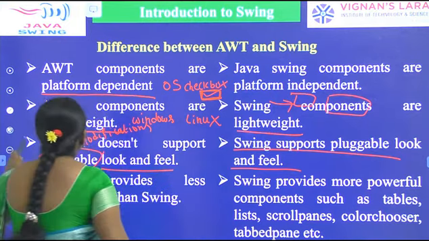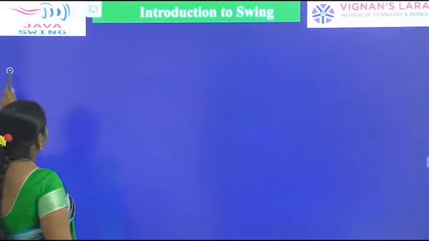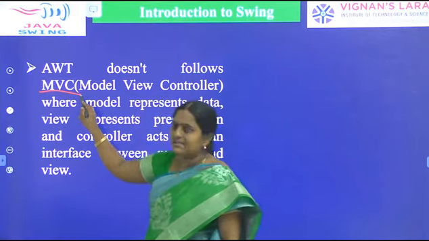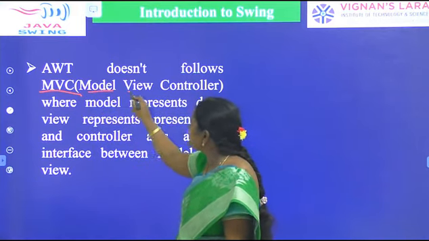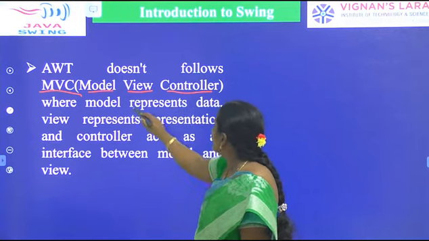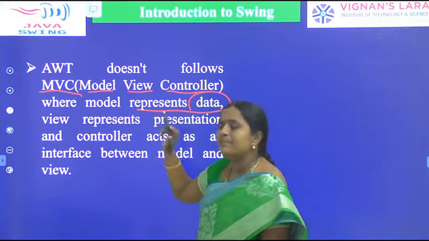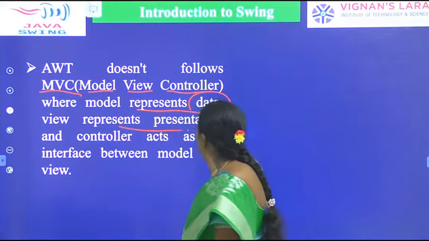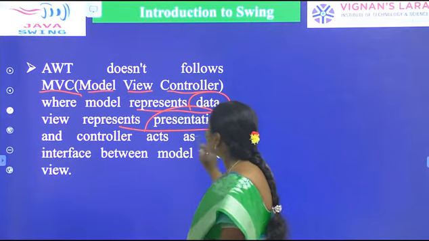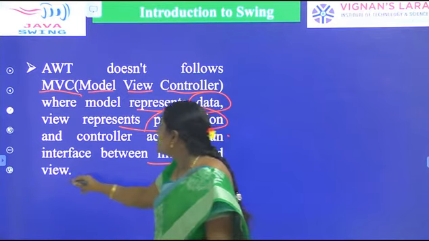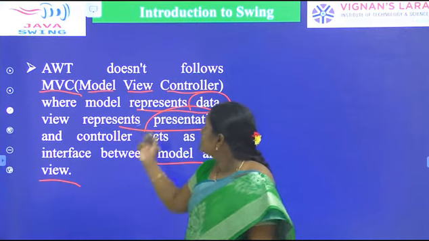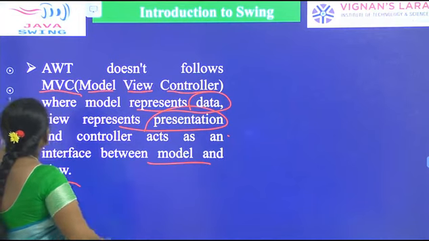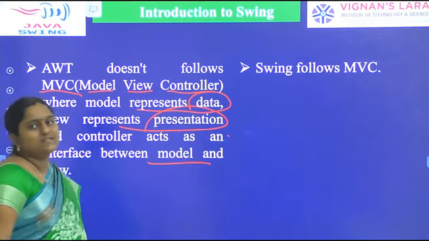Coming to the other difference: AWT does not follow MVC. M stands for model, V stands for view, C stands for controller. The model represents the data, the view represents the presentation, and the controller acts as an interface between model and view. So AWT does not follow the model-view-controller architecture. Coming to Swing, it follows MVC architecture.